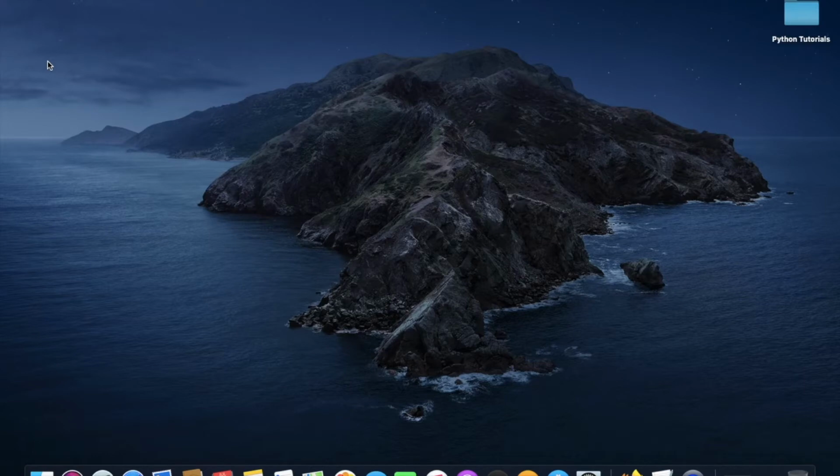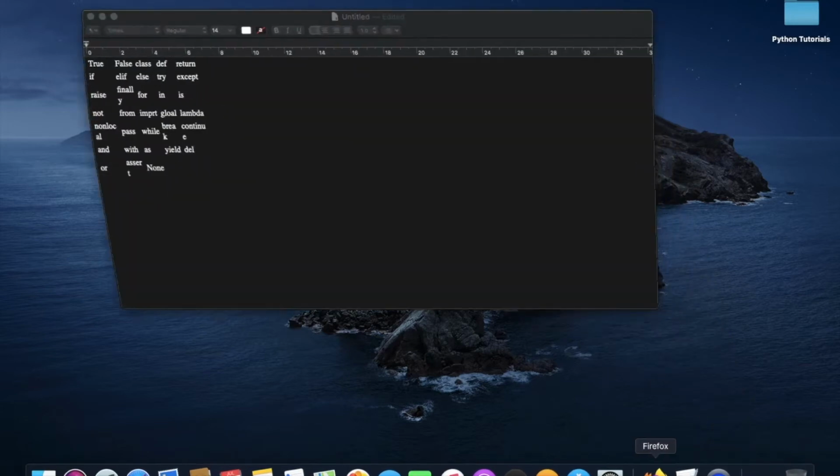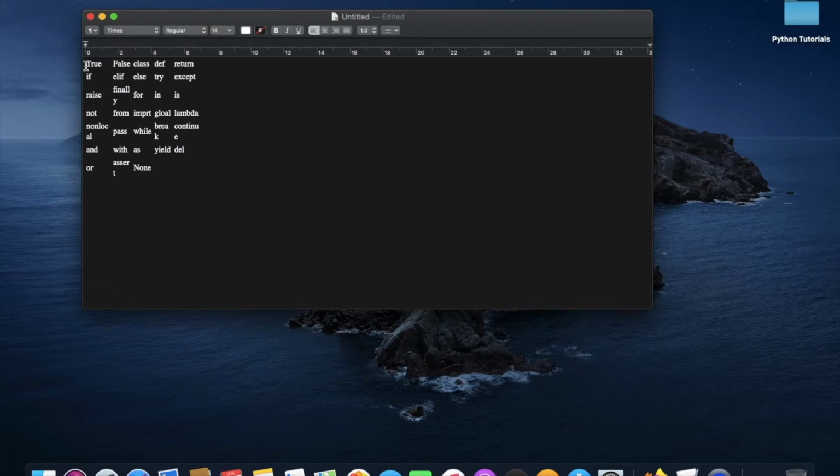In total, there are 33 keywords in Python 3. So we will be looking at what type of keywords these are. These are the keywords which are reserved in Python, like True, False, class, def, return. Actually, def is used for defining a function.